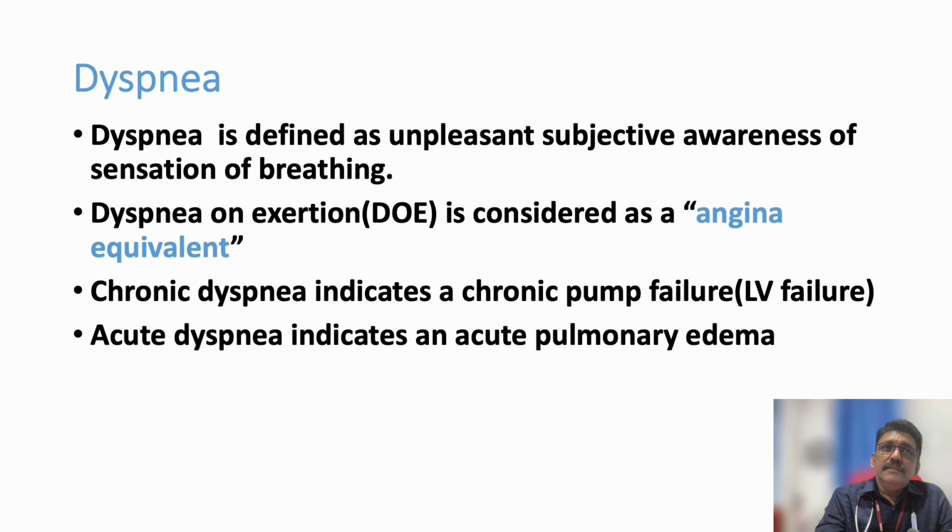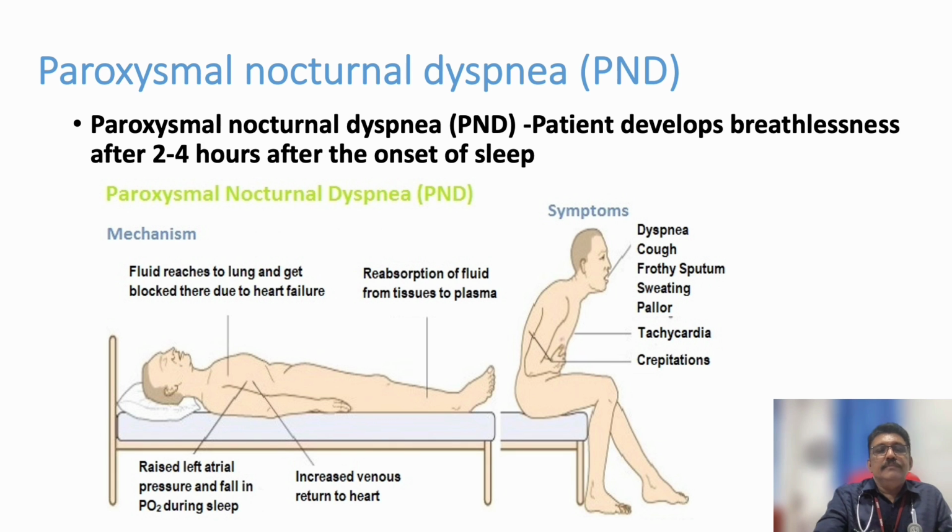There are also several acute cardiac conditions that can produce acute pulmonary edema. Like somebody with a normal heart suddenly develops severe tachycardia, supraventricular tachycardia, or atrial fibrillation. Suddenly the left ventricle may go into failure. That produces acute breathlessness. So acute breathlessness also can be due to left ventricular failure, but the causes in that condition are different from the causes in chronic LV failure.